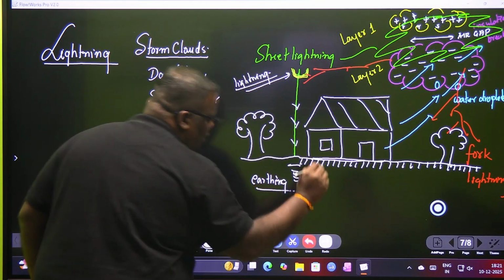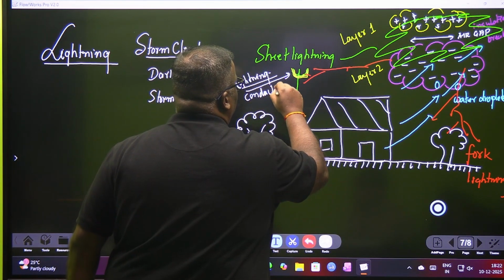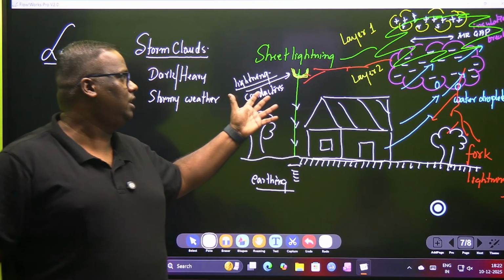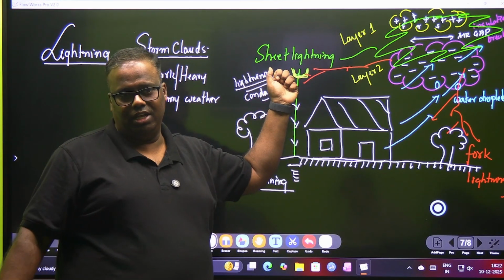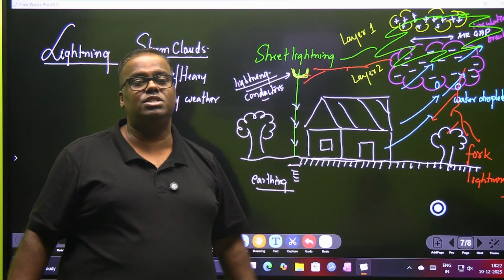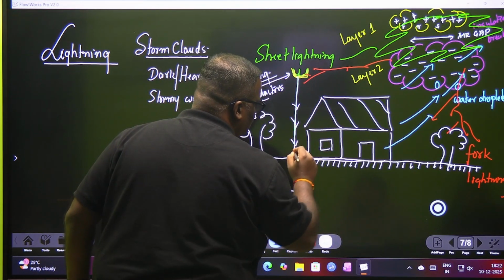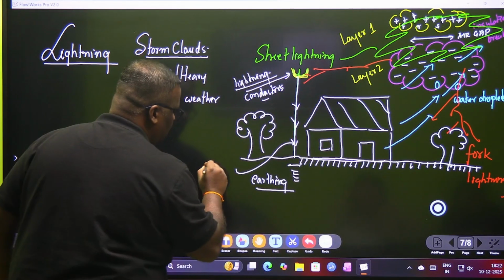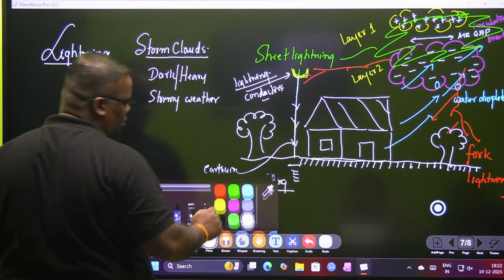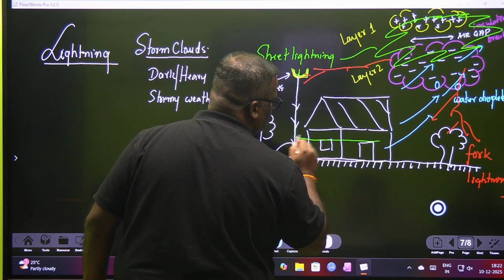Whenever a question of earthing is asked, the lightning conductor and earthing are partners in crime. You have to speak about both. A lightning conductor or a lightning arrestor arrests the fork lightning and then makes it travel right to the ground, the process of which is known as earthing. And this wire which travels to the ground is known as the earth wire. In fact, inside the house also we have an earth wire. In all rooms, these earth wires are also connected here.